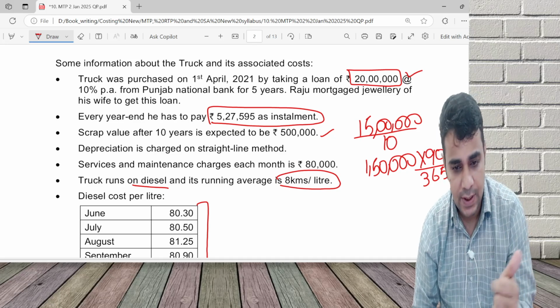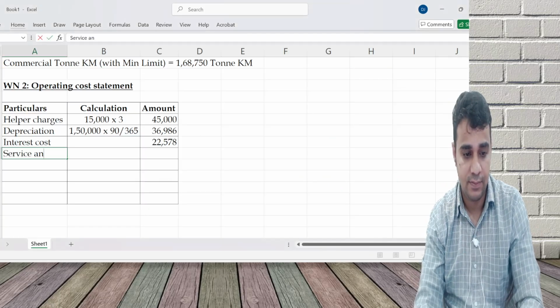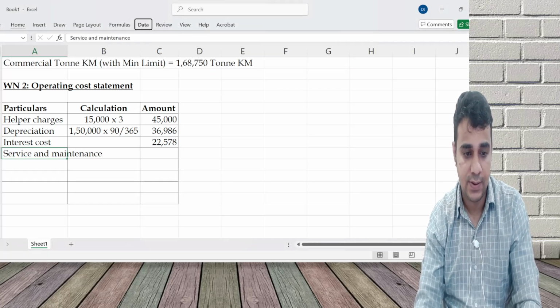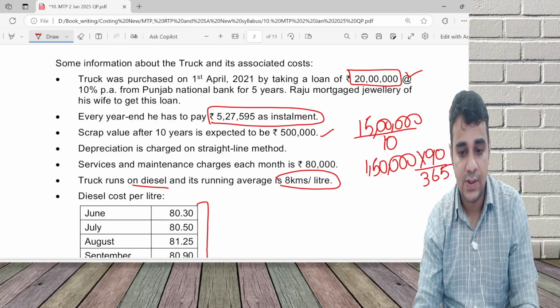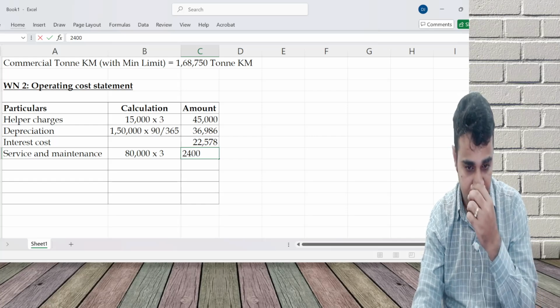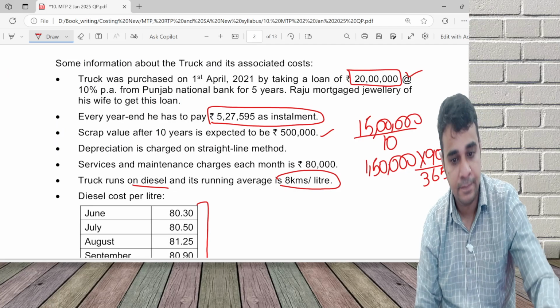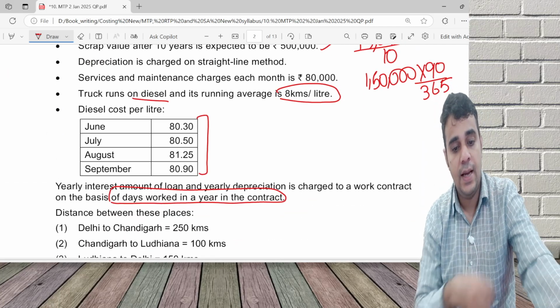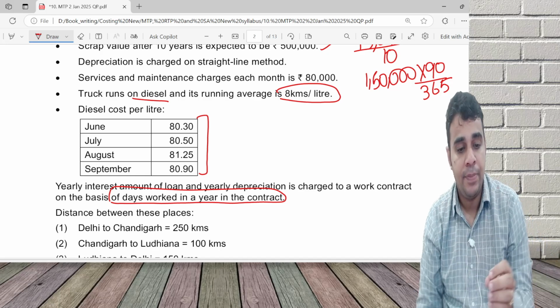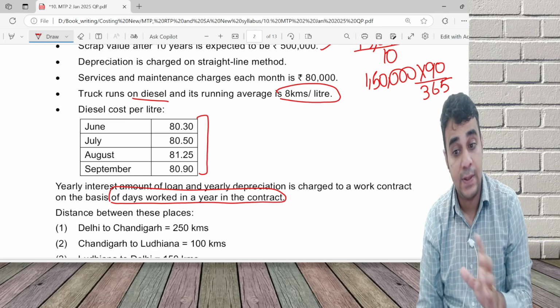So depreciation done, interest done, now service and maintenance. Service and maintenance is 80,000 into 3, 2 lakh 40. Then comes the diesel cost for June, July, August, September. Separate calculation.